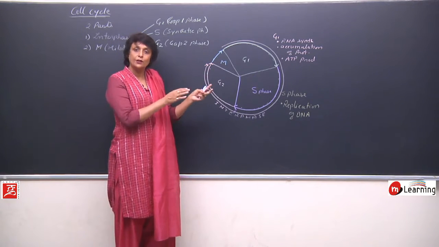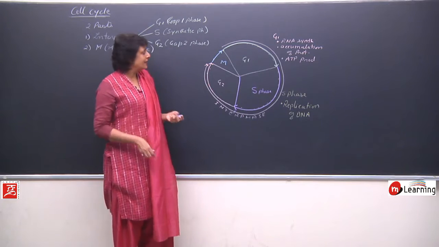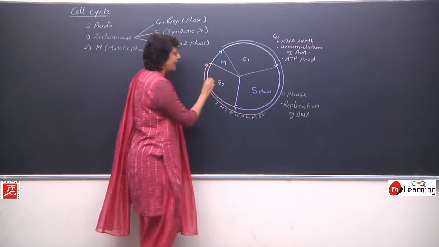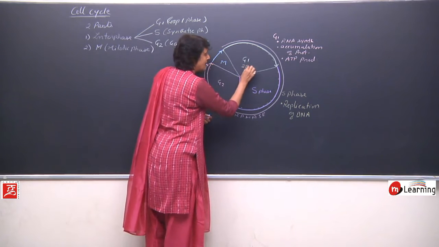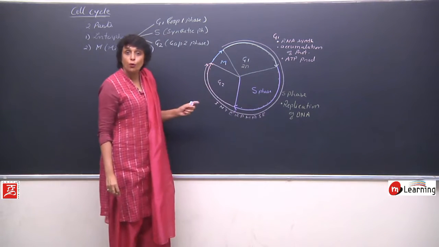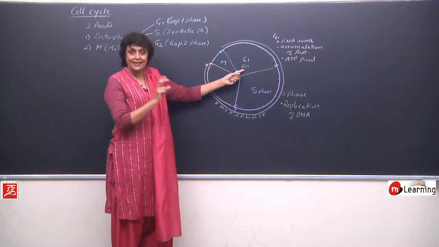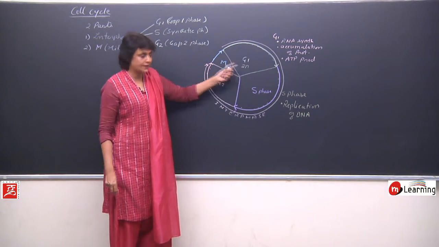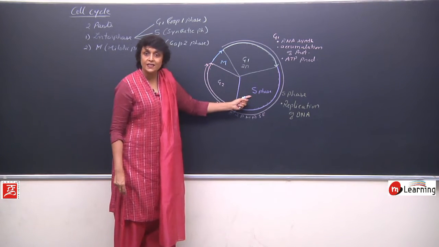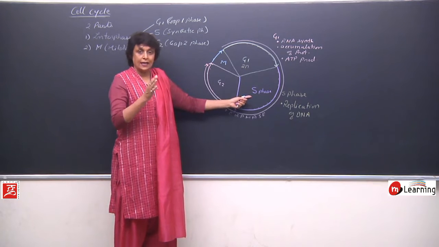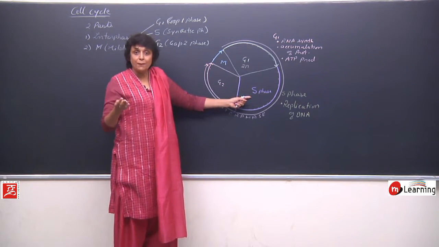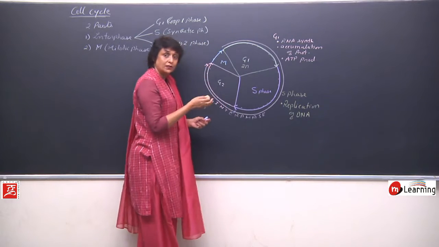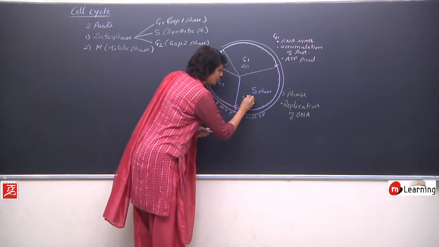One set goes to one daughter cell, another set goes to another daughter cell. So in this G1 phase, the cell has 2n number of chromosomes. It is diploid. DNA content is in 2n number of chromosomes, 2 sets. In S phase, the DNA, whatever is on 2n, replicates. That means here the DNA is doubled. It is equivalent to 4n.